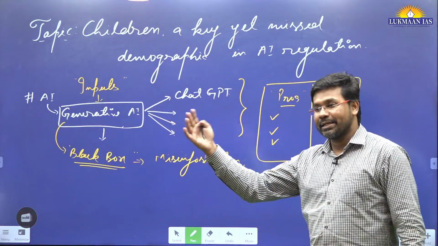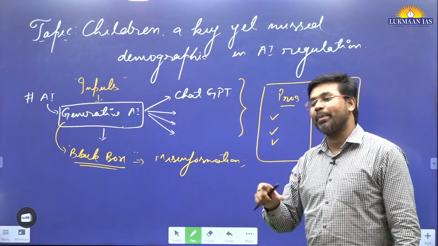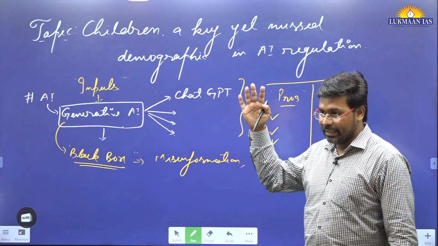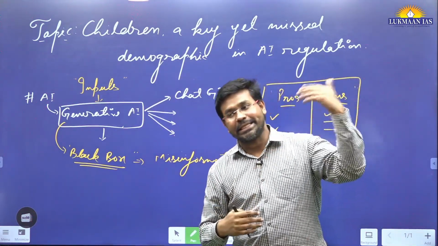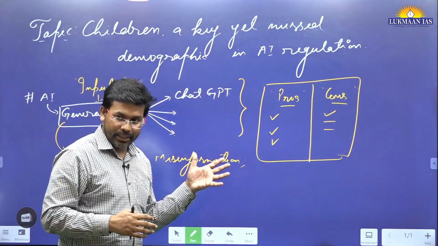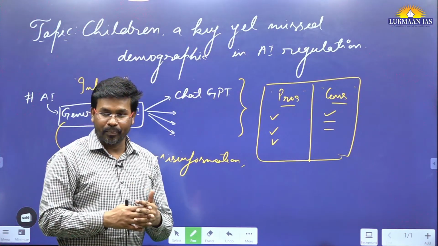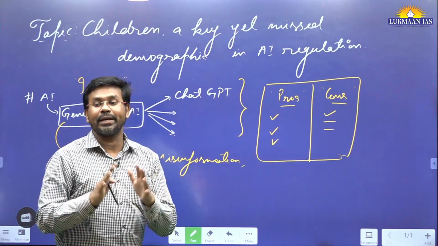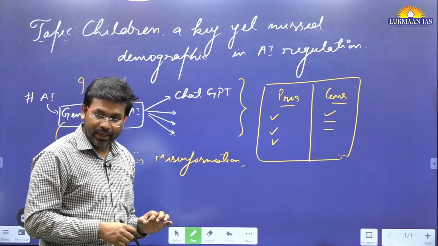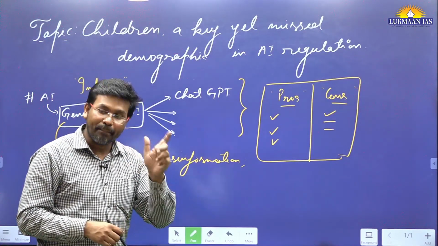Western countries like the European Union have already come up with a law to regulate generative AI. Japan, which is in the eastern part of the world, has also come up with a law to regulate generative AI. China has come up with a law. India has not yet adopted any law that regulates generative AI. However, what we have done is we have joined a partnership.